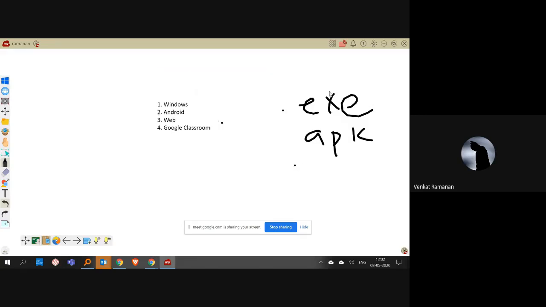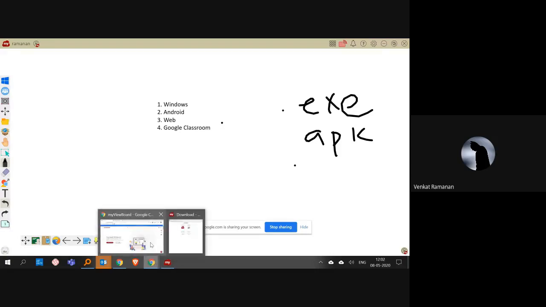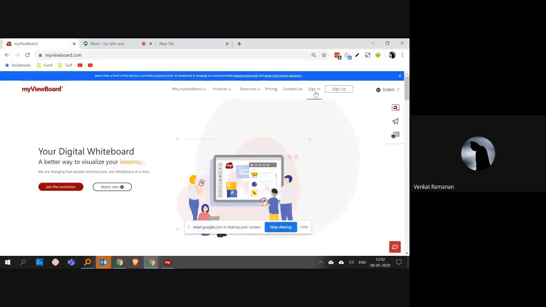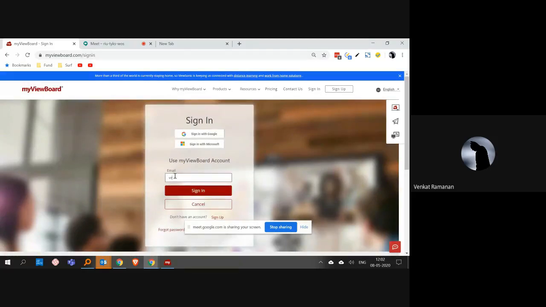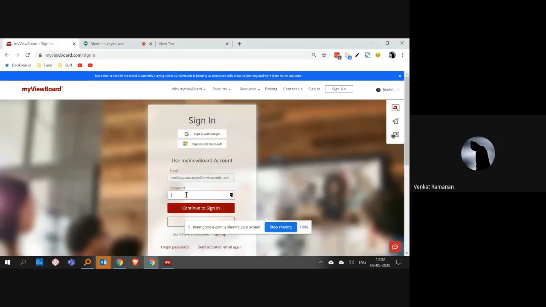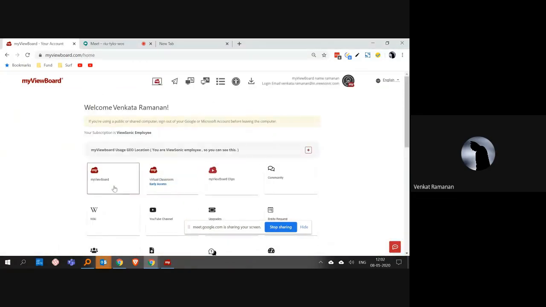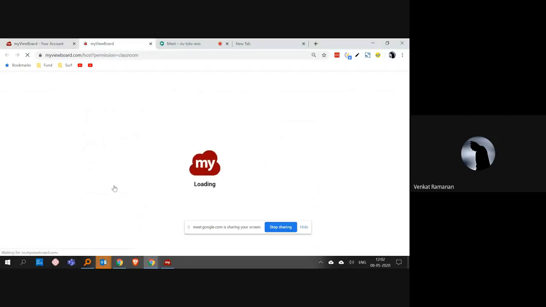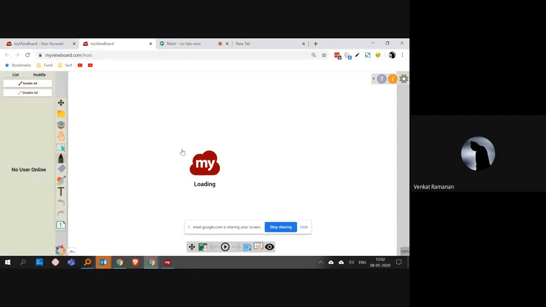And if you don't want to install any of these files and just want to use it directly on the web, you can go to Chrome directly, sign up and start using it. I'll just show you how that works. Once you log in, you have the entire canvas, which is the software, available on the Chrome browser. You need not install any executable file or APK file. You can simply go to the Chrome browser and start using it.